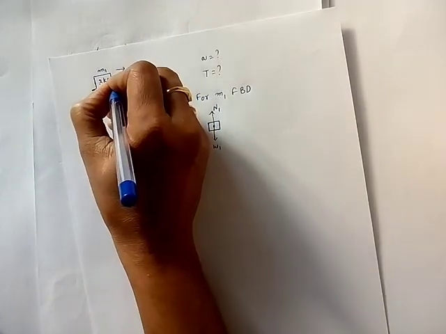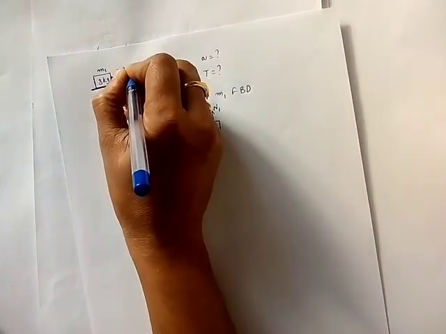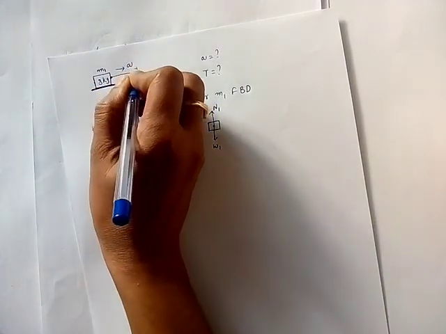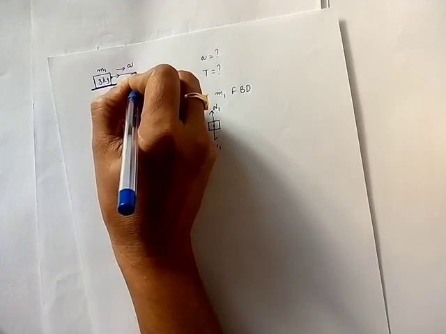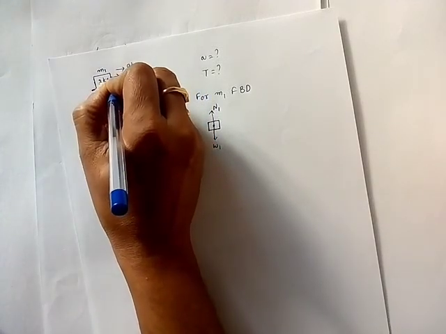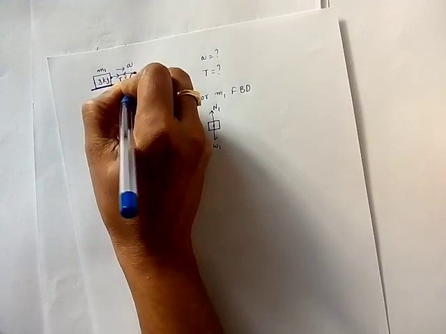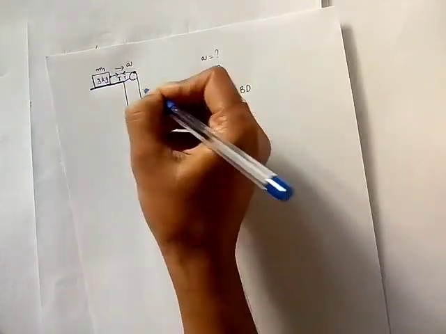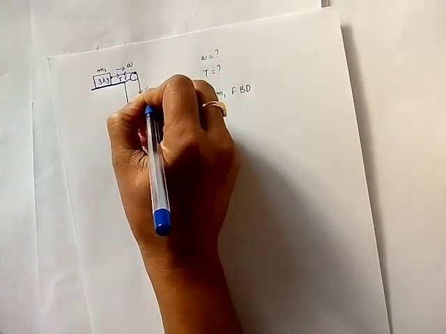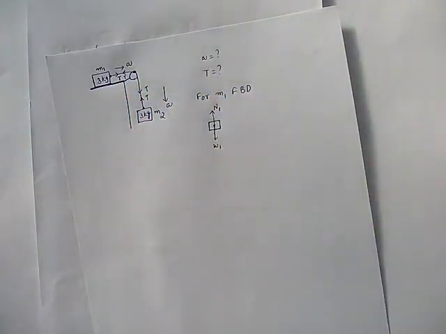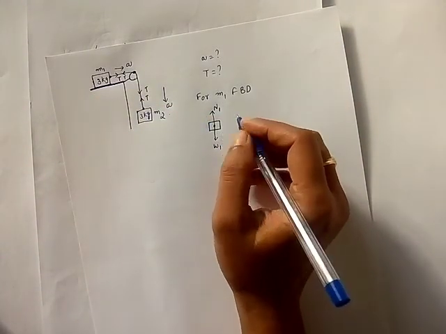As the acceleration is downward, this block will be accelerating this side, and tension acts away from the point of contact, here and here also. Whatever I have to mark in the diagram, I have marked.